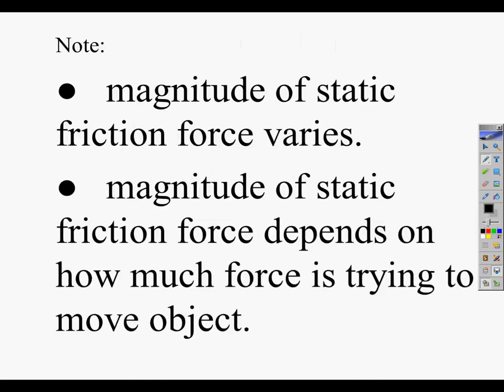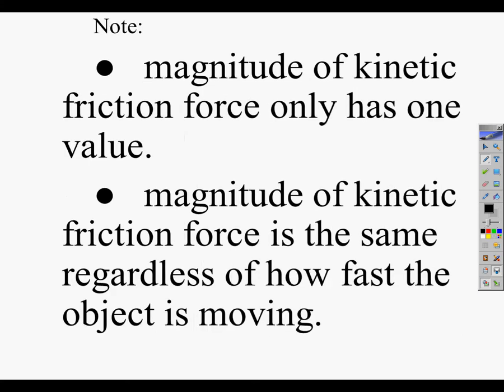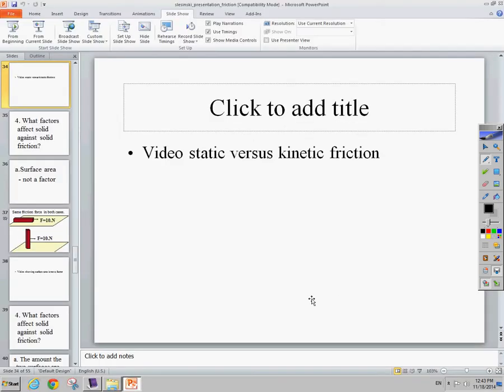Note, the static friction force varies. The static friction force depends on how much the applied force is. The kinetic friction force only has one value, regardless of how fast the object is moving. So let's take a look at a video showing the difference between static and kinetic friction.